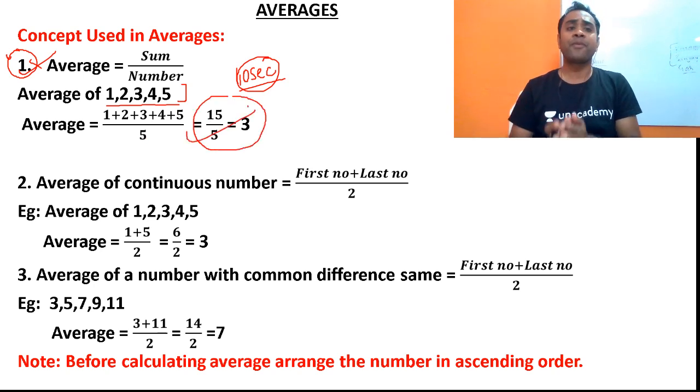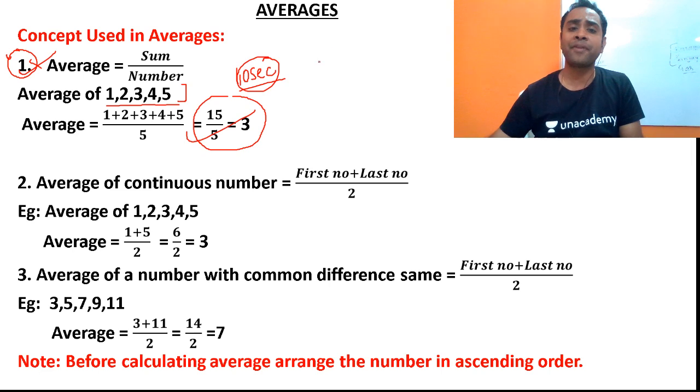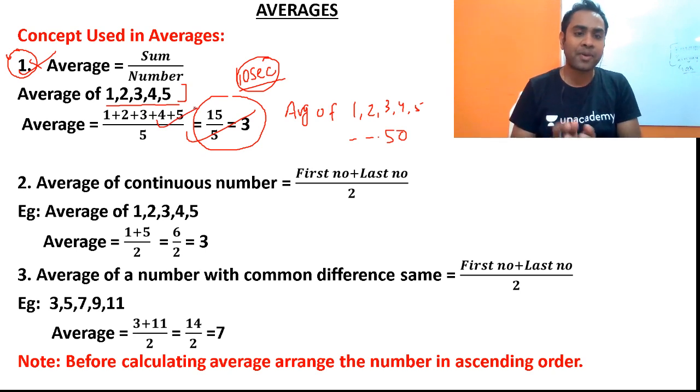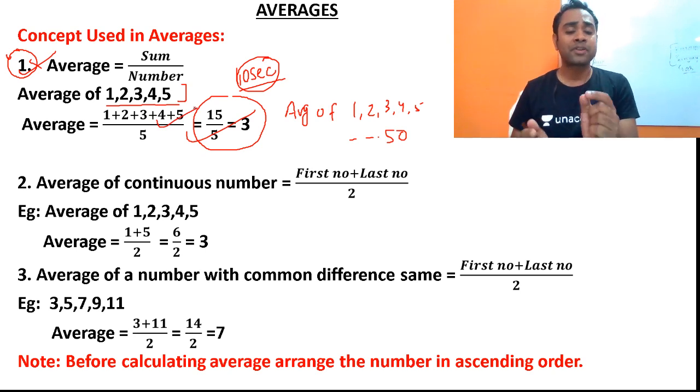Now if in the question they ask you to calculate the average of 1, 2, 3, 4, 5, 6 until 50, you cannot add each and every number and then divide it. For that we have a trick.